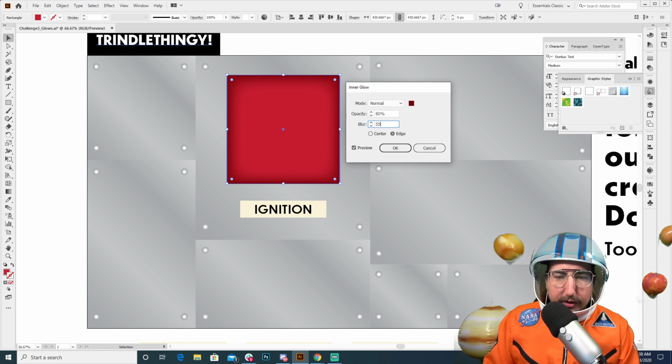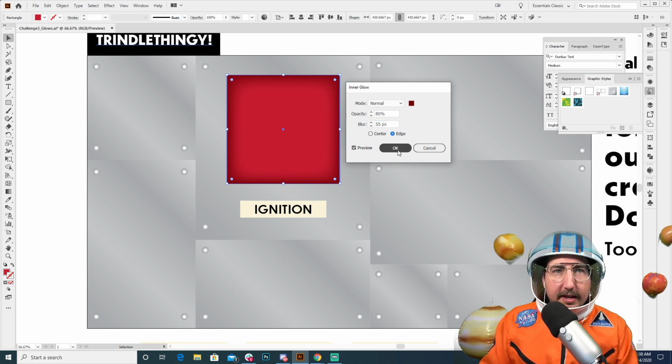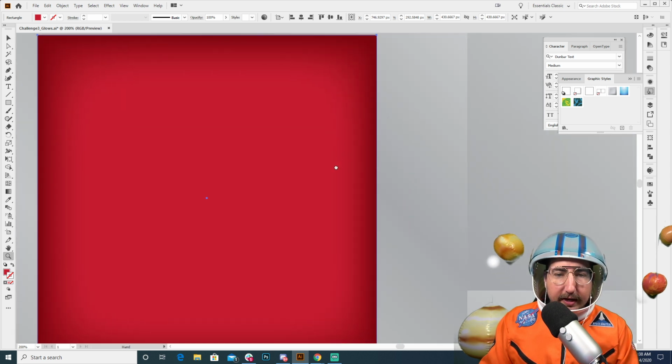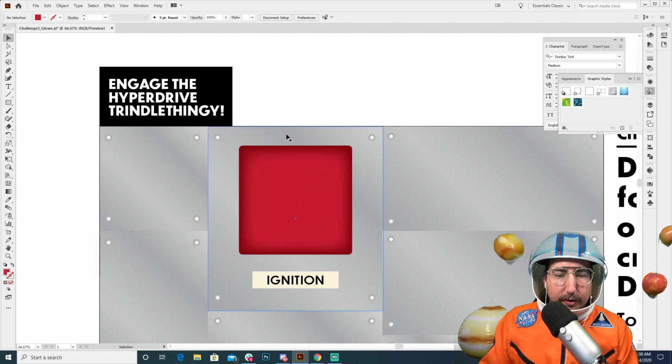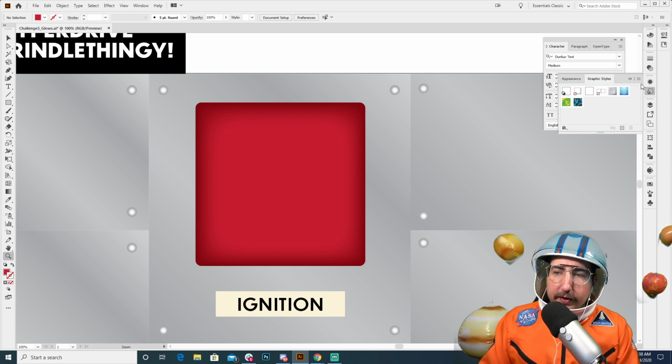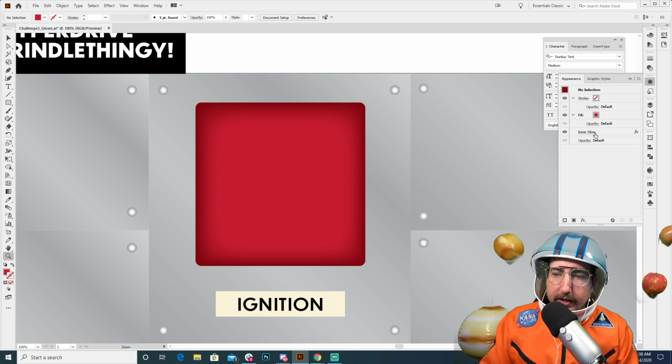All right, so we're going to set the blur to 55 over here. And we are going to hit OK. So now you can see we have this great little harsh edge on our button. And what I'm actually going to do is grab these corners by using the little nodes here, and click and drag those in so that our button has a little more of a rounded appearance. Now, if we come over here to our appearance panel, I'll just pull this down, there we go, you can see that we have an inner glow applied. And that's great. That inner glow is this edge that we have here. But I want to add another one in there because I want the middle to be glowing.